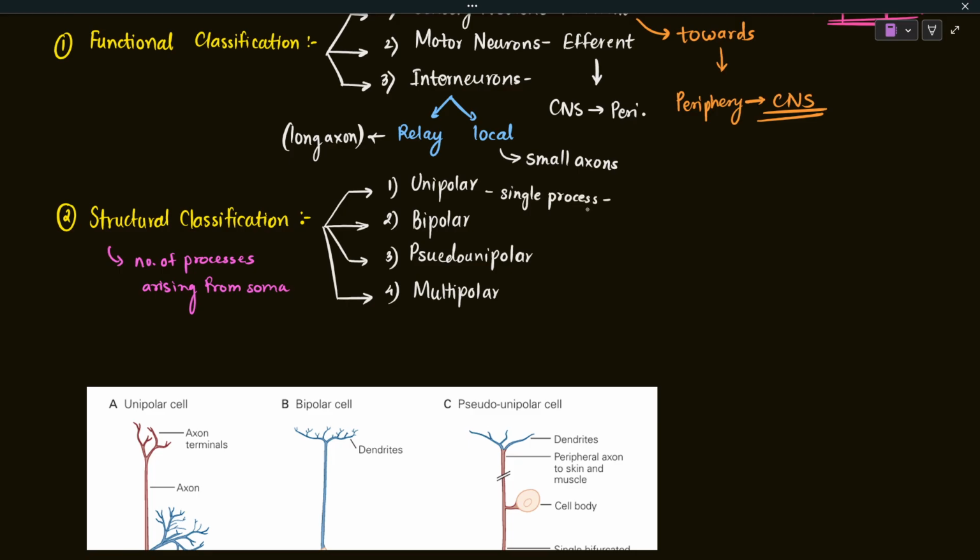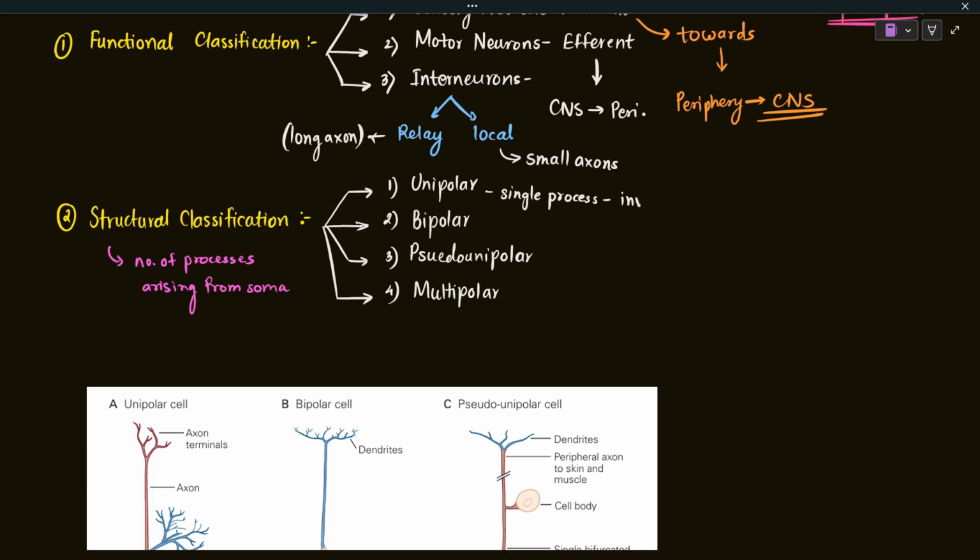It is quite obvious from the name: unipolar means one pole, so the process arising from the cell body will be one. This process can further be branched, and those branches act as the receiving ends. So these neurons are found in invertebrates as well as in vertebrates in the autonomic nervous system.